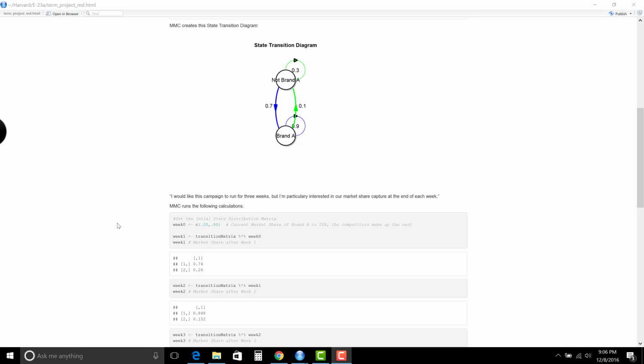"I would like this campaign to run for 3 weeks, but I'm particularly interested in our market share capture at the end of each week," says the executive. So MMC runs the following calculations, which you can see here.